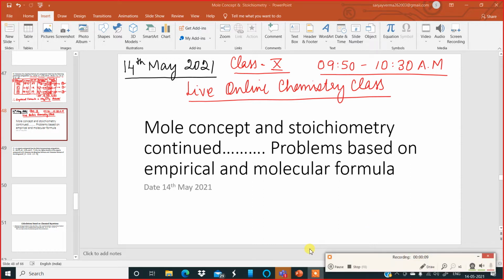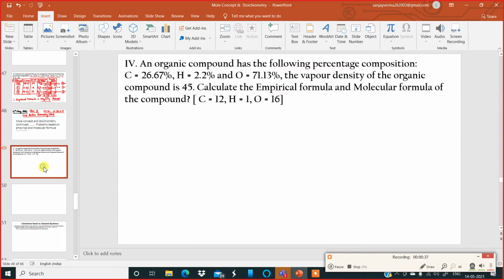Today's class, I will continue with the problems based on empirical and molecular formula. Yesterday, I had done one problem based on empirical formula. So now I will do the problem based on empirical and molecular formula. You may see on the screen the date and today's timing for the class. Now I'm going to the next slide.